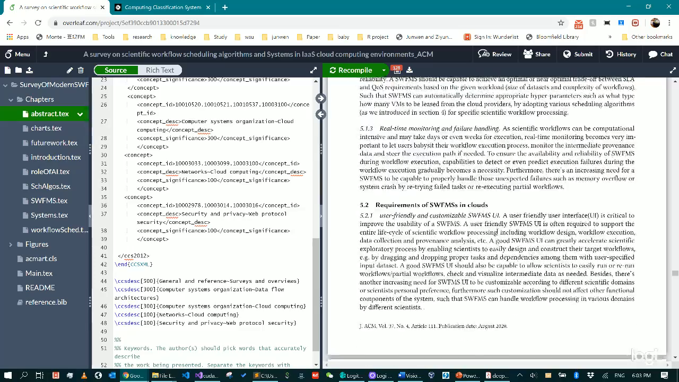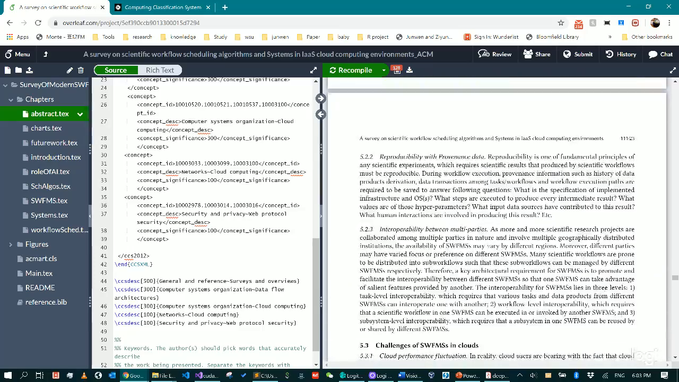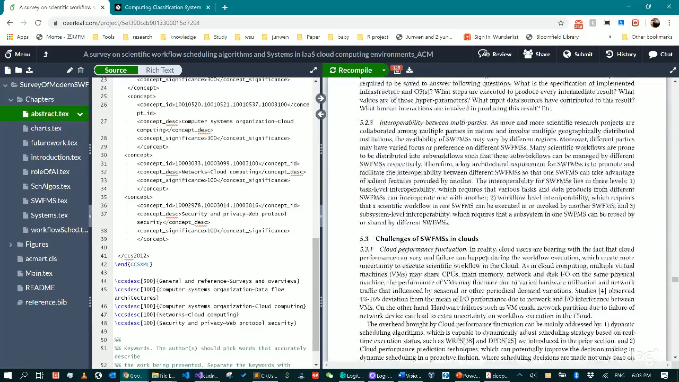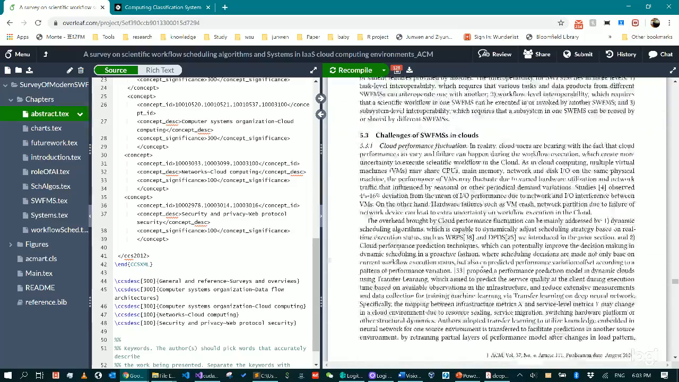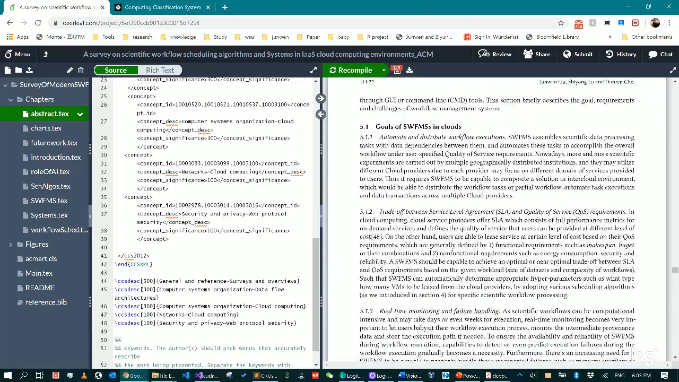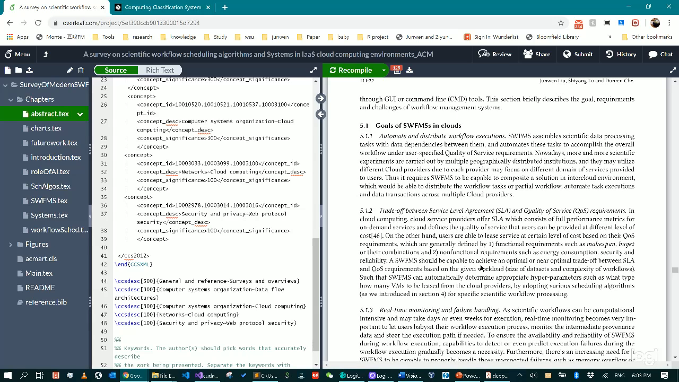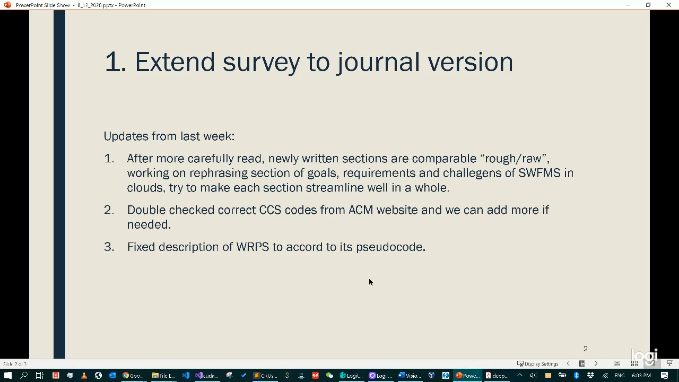I'm still working on this one, and I also refined some of the sections in the last section, the AI, but I'm still working on them. Hopefully by the end of this week or early next week, I will be able to hand a better version to Dr. Liu and Dr. Che, so they are able to help review and keep refining the paper. So that is the first item. So let's get into the second.